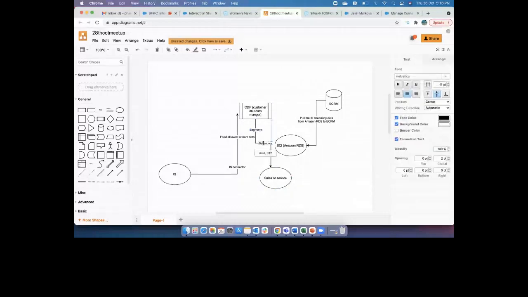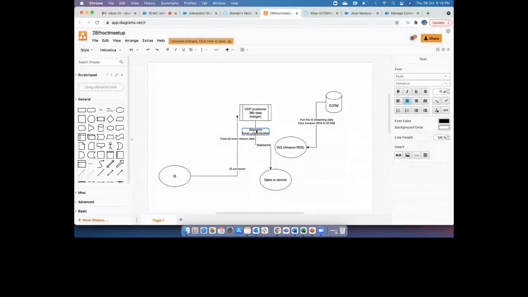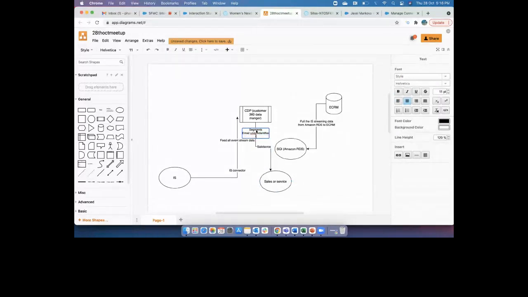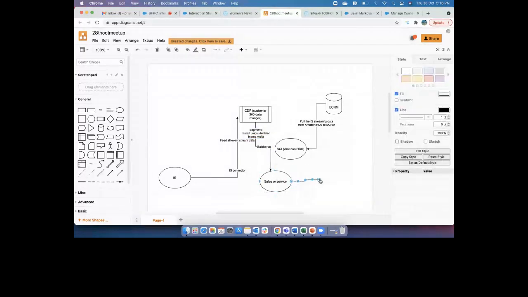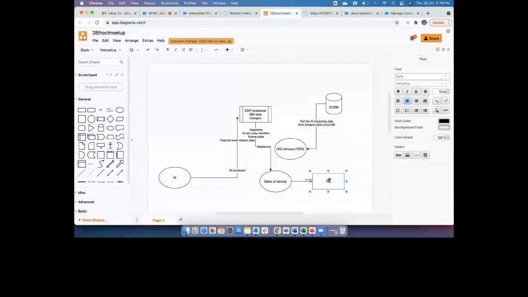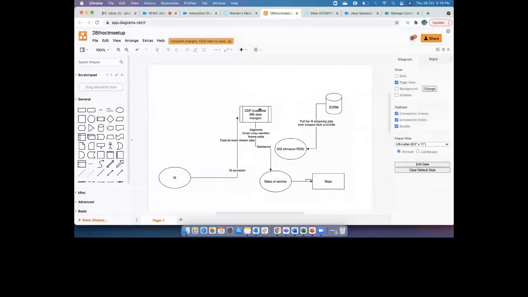You could segmentize the data, remove all the unnecessary streaming data, and only pick the data which has an email unique identifier with first name, last name, and email, bring this data to Salesforce, and then use this data for your reps. This way you can get the event stream data from Interaction Studio to the Sales or Service Cloud.